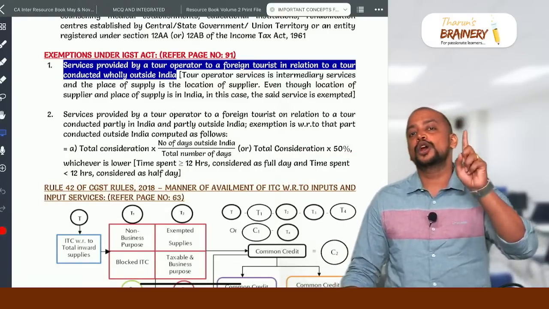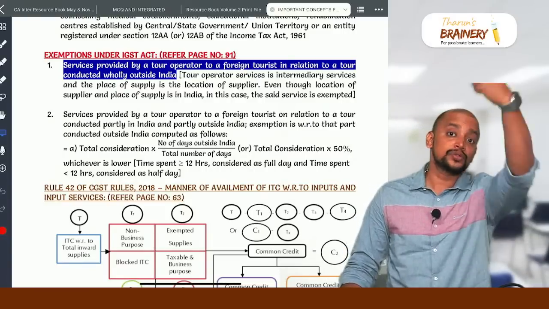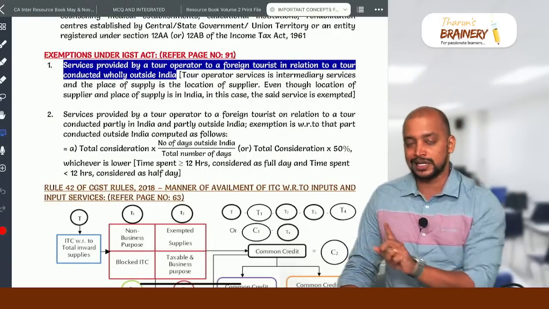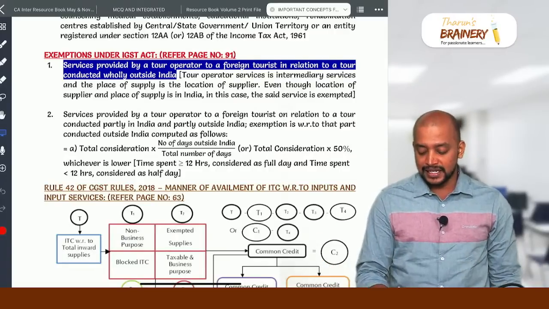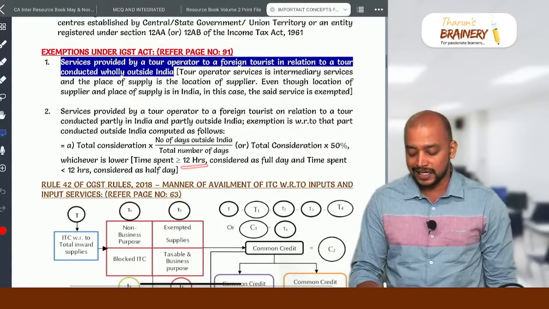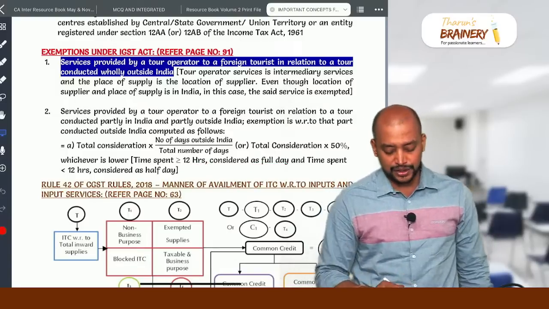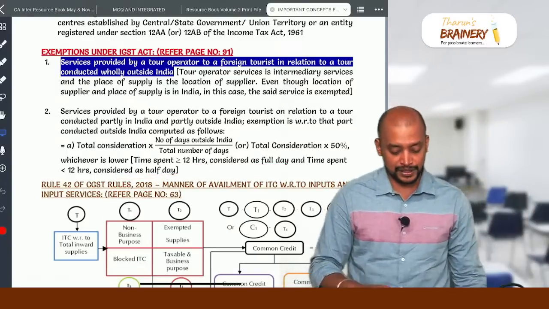Remember, the tour operator is in India, and the tourist is outside India and the tour is partly in India, partly outside India. And here, while calculating the number of days, if it is greater than or equal to 12 hours, it should be considered as a full day, and if it is less than 12 hours, it should be considered as half day for the purpose of this computation.